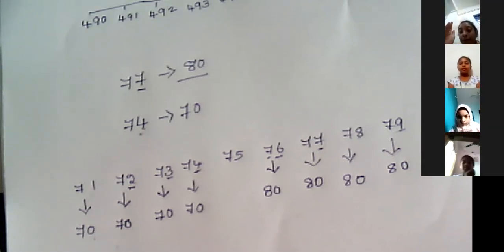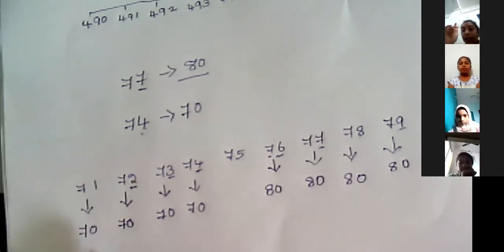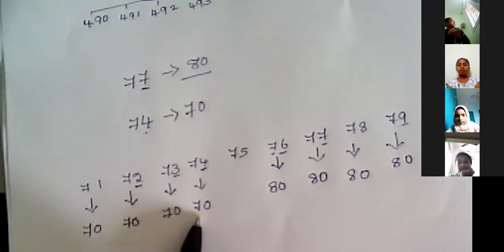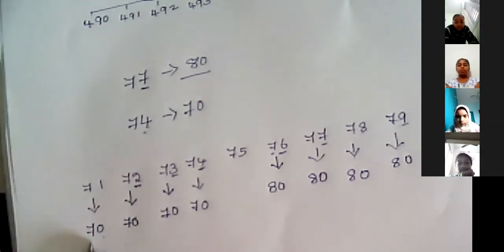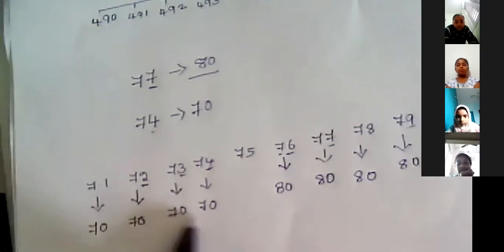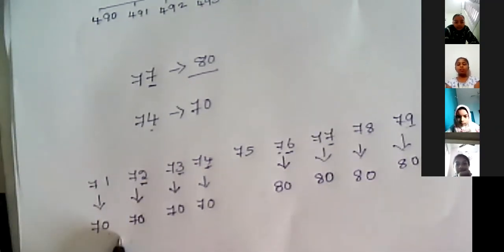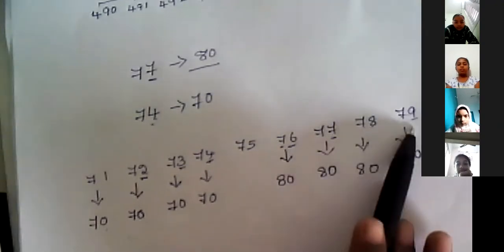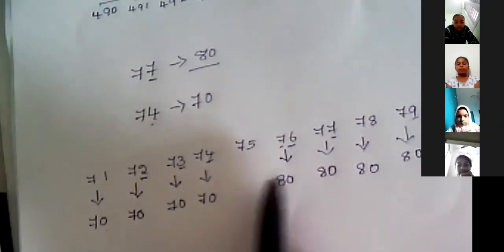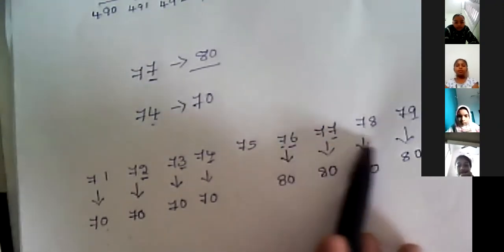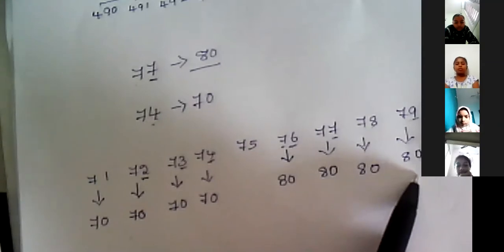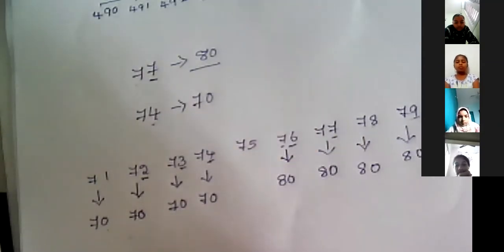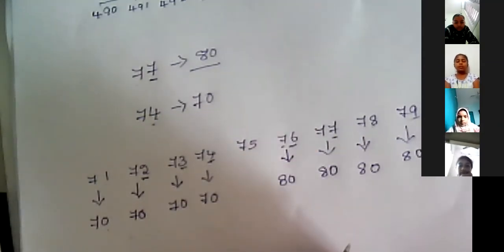Ma'am, from 71 to 74 we should write 70. Nearest to 10 is 70. And from 76 to 79, nearest to 10 we should write 80, because it is nearest to 80. Yes, very good.